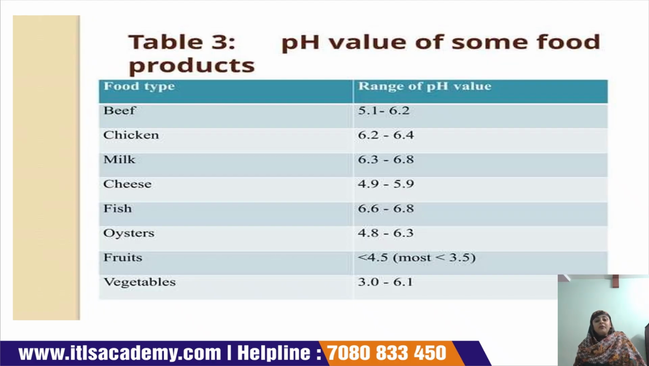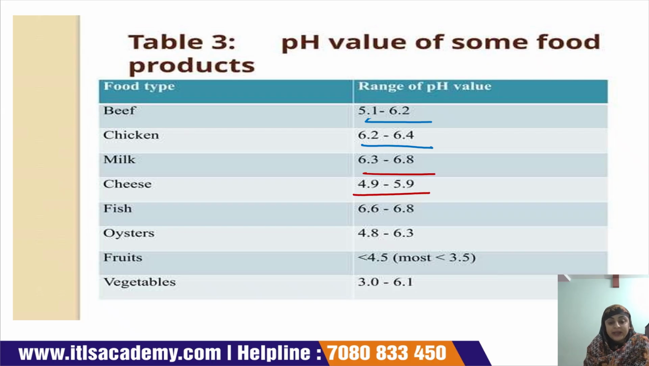Table: pH value of the food products. Beef has a pH range of around 5.1 to 6.2, chicken 6.2 to 6.4, milk 6.3 to 6.8, cheese 4.9 to 5.9, fish 6.6 to 6.8, oysters 4.8 to 6.3, fruits less than 4.5 and mostly 3.5, vegetables 3 to 6.1.